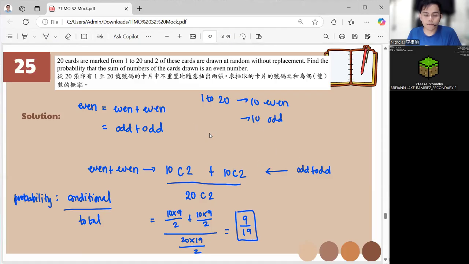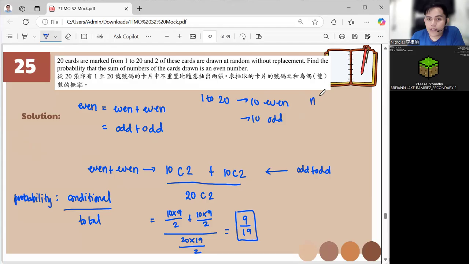Any questions for this? What does it mean by 10 choose 2? 10C2 plus 10C2. Oh, you don't know combination? I didn't know that you don't know that one. Wait for a while. You have combination nCr.